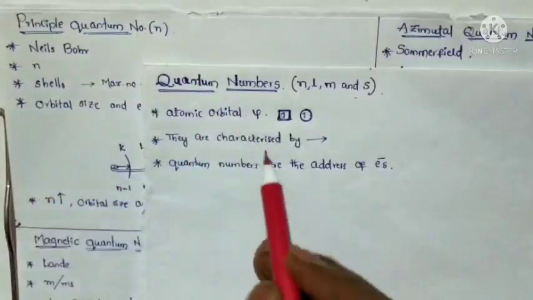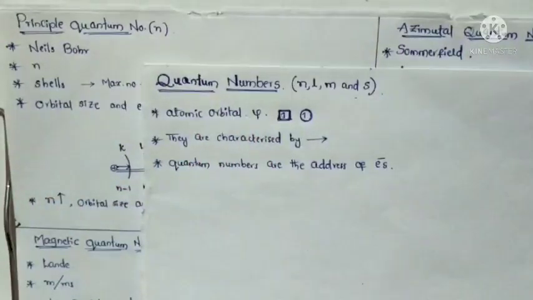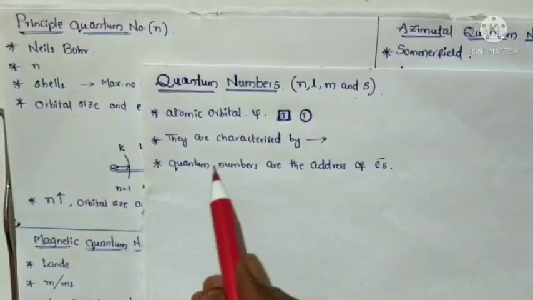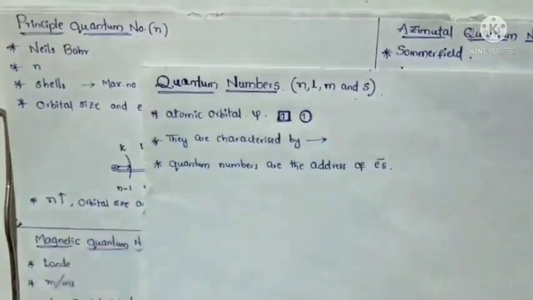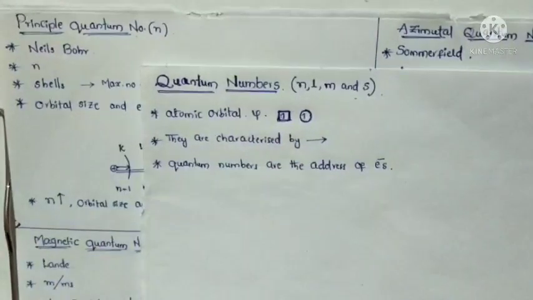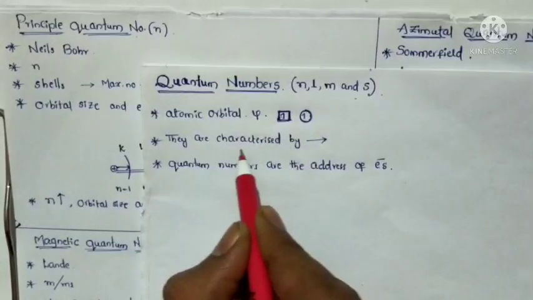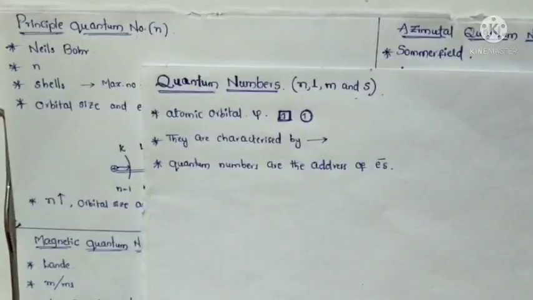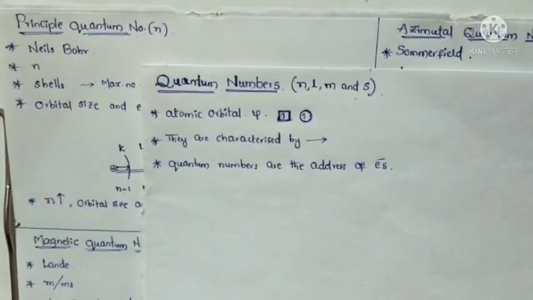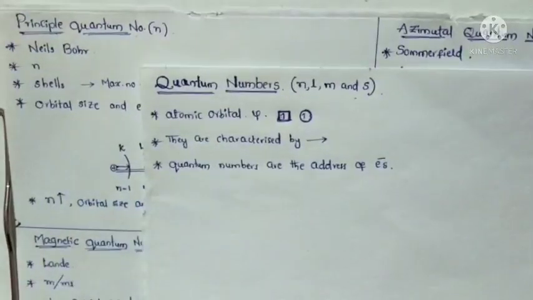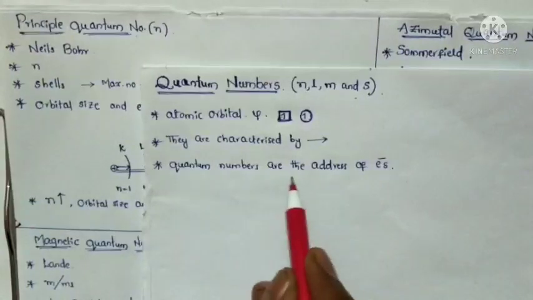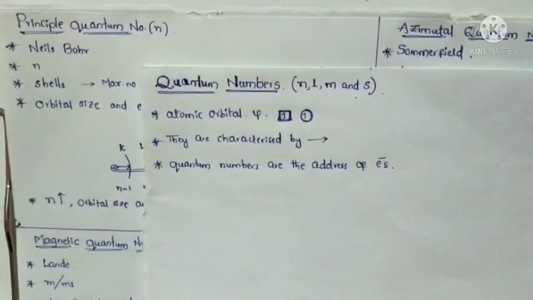Atomic orbitals are represented by psi. It is a wave function, also called an atomic wave function. These atomic orbitals are characterized by quantum numbers. So simply we can say that quantum numbers are the address of electrons.